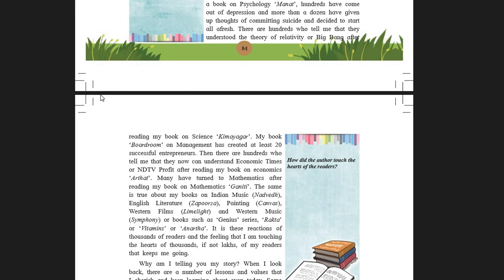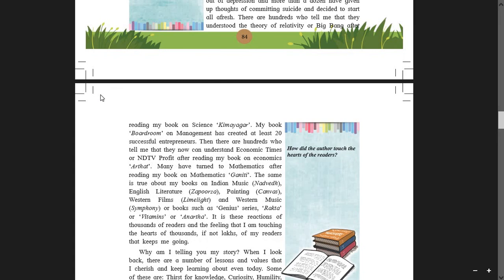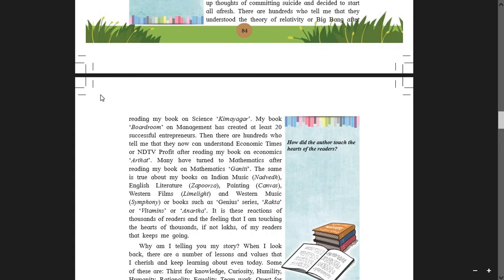Artha means money. Book based on economic subject. Many have turned to mathematics after reading my book on mathematics, that is Ganiti. The same is true about my books on Indian music. And what is the book based on Indian music? It is Nadaveda. Okay.